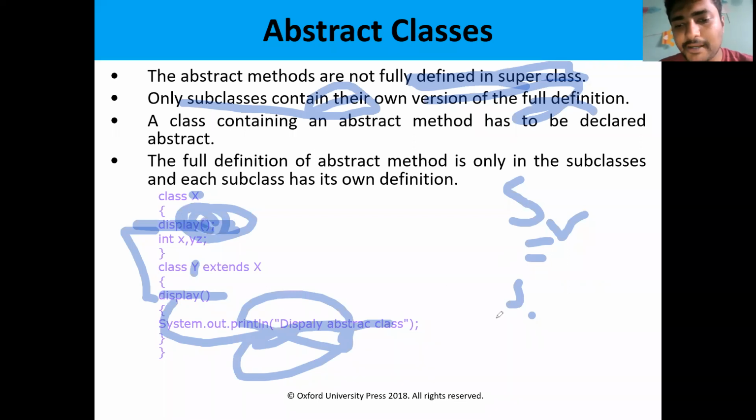You can implement an abstract class or abstract method by using the keyword abstract.